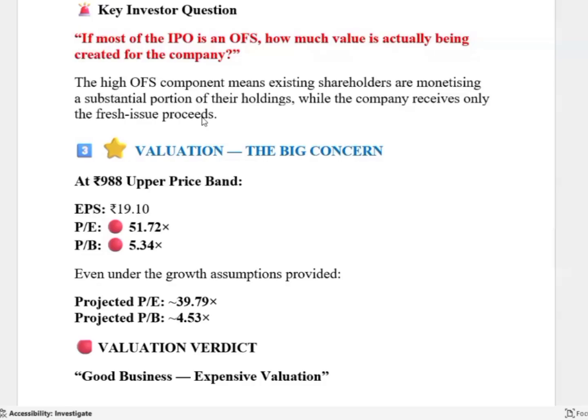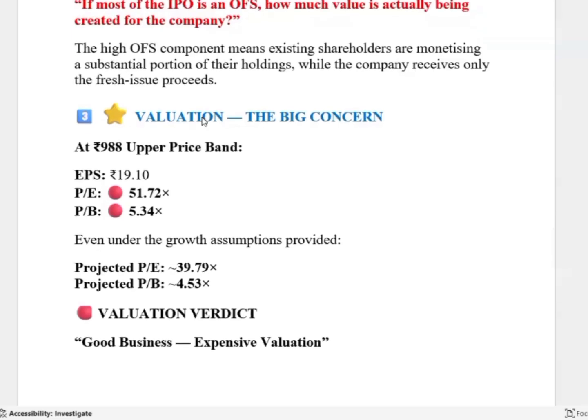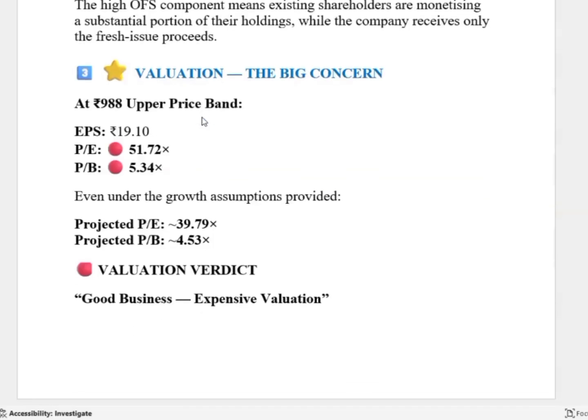When the company shares, value should increase, market value should increase. So it's up to you. Being a research analyst, I want to bring to you the impact, the effect of this IPO. A high OFS component means existing shareholders are monetizing a substantial portion of their holdings while the company receives only the fresh issue proceeds.